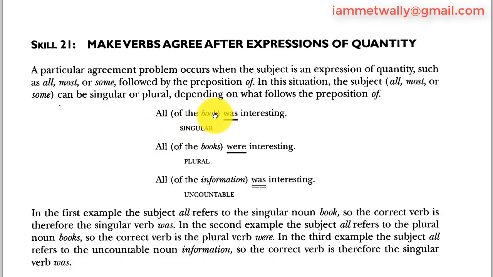That's singular because the book is singular. All of the books were interesting. It's plural because books is plural. All of the information was interesting. Information is uncountable. That's why the verb is singular.